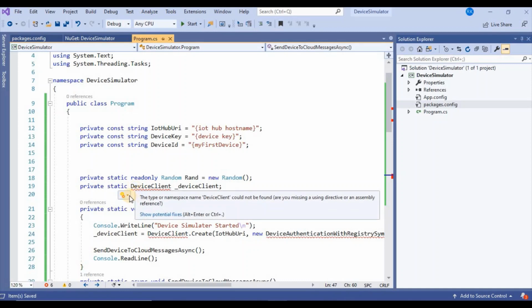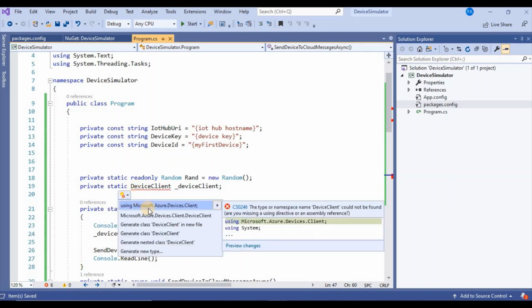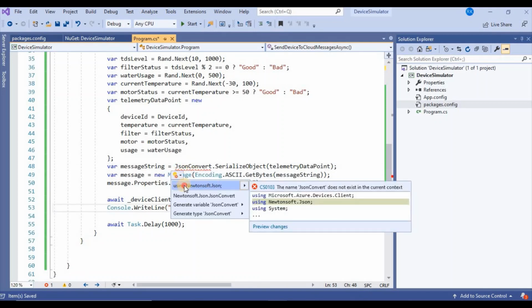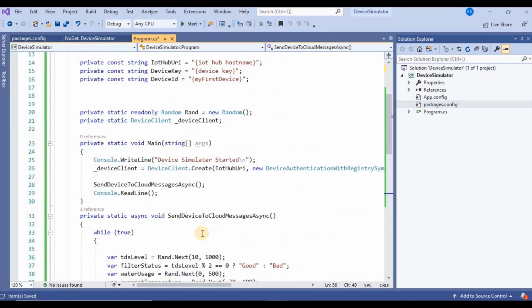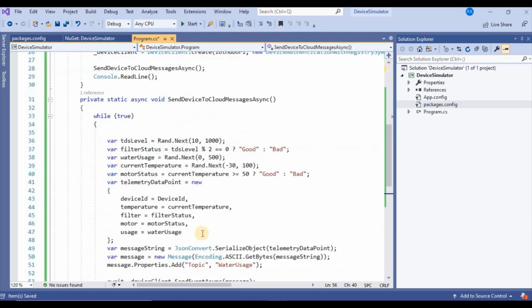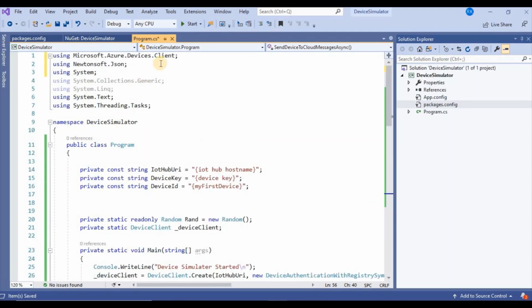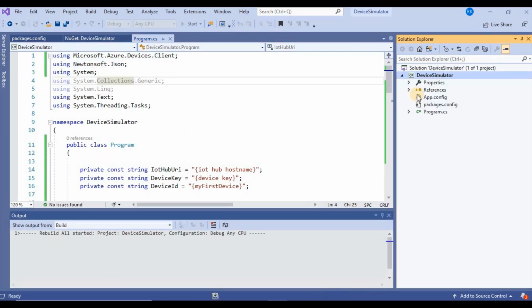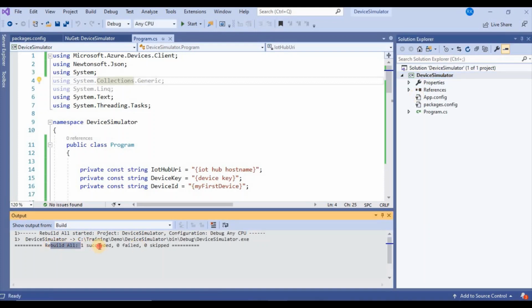So this device client is in the Microsoft.Azure.Devices.Client library. I will also use the JSON convert from the Newtonsoft library. So I need to use all these libraries. Basically we are going to use this library for communicating with the IoT device, and Newtonsoft for JSON. So I will build it. Yes, our application is building successfully. You can see it here, 1 success, 0 fail, 0 skipped.